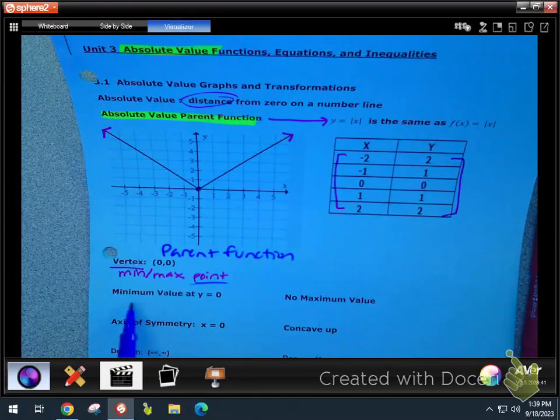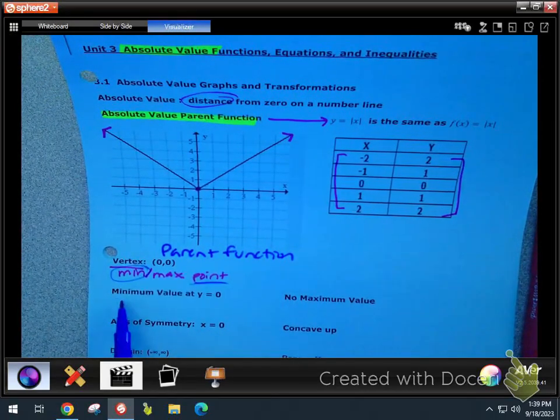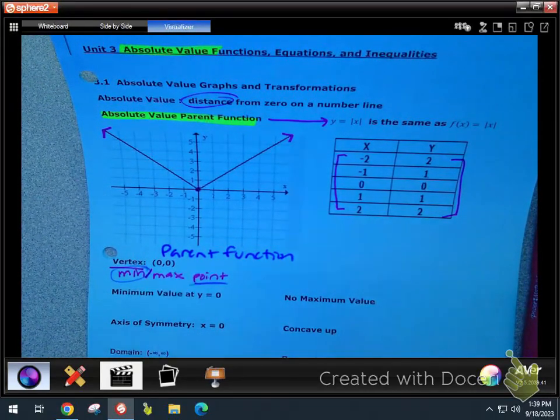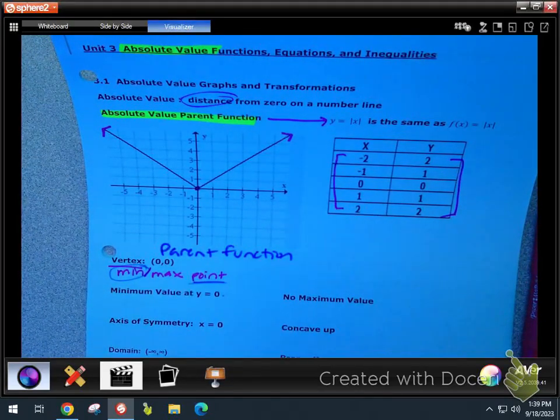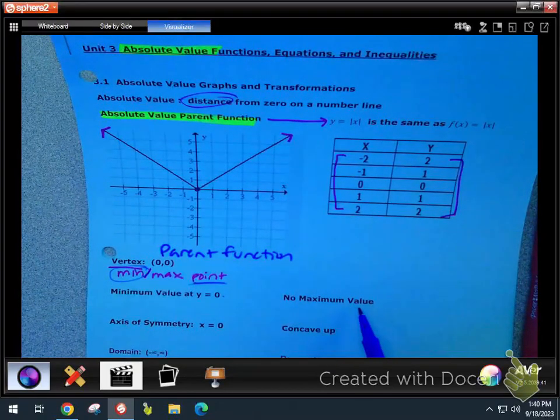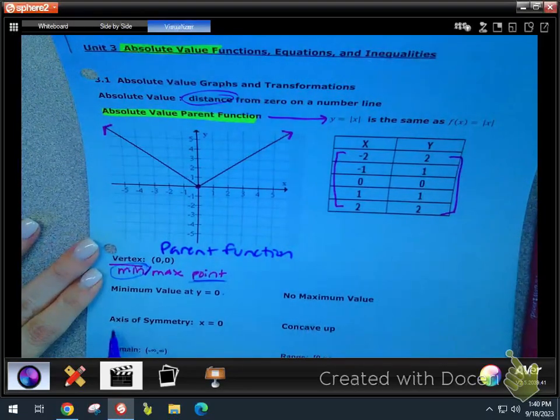Then when it says minimum value, I don't know if I'm going to ask you to do this that much, but just so you know the difference, again, the vertex is the entire ordered pair. It's a maximum or minimum point. In our case, it is a minimum with the parent function. If it asks for just the value, you just grab the y value, okay? So if the vertex is a point, the value is just the y. This parent in particular does not have a maximum value because the parent function just goes like this, and so there's no maximum.